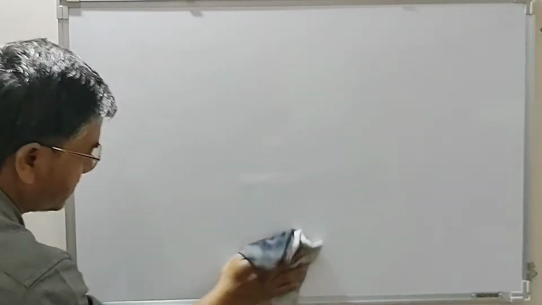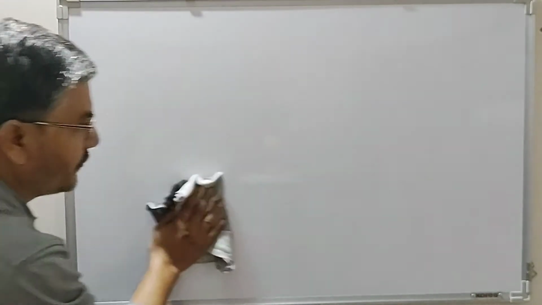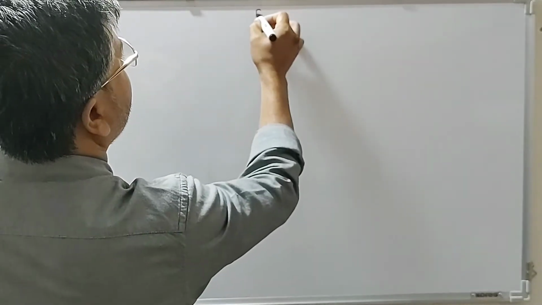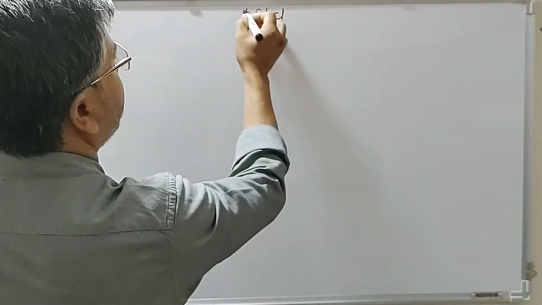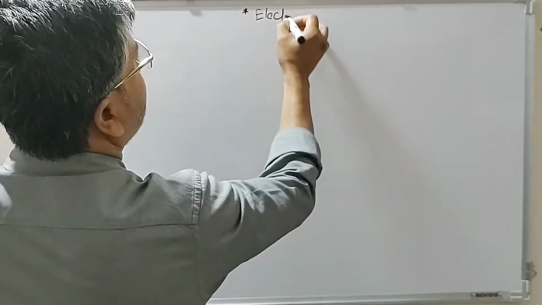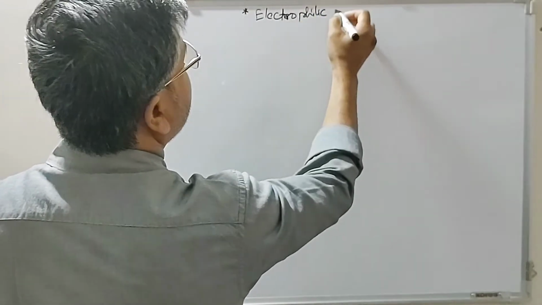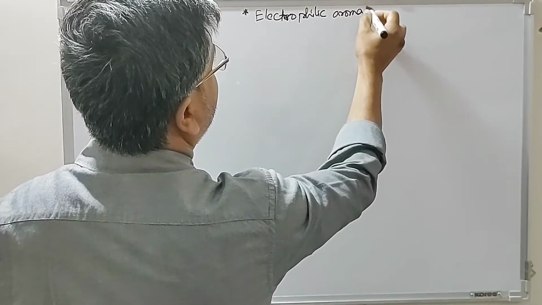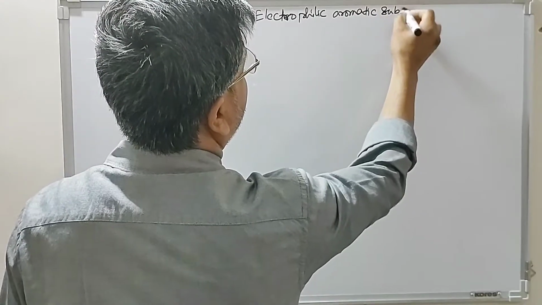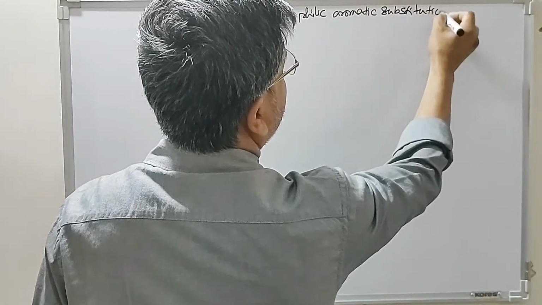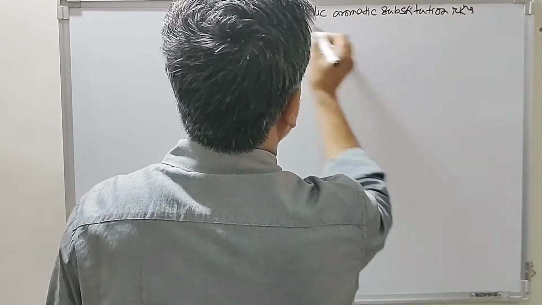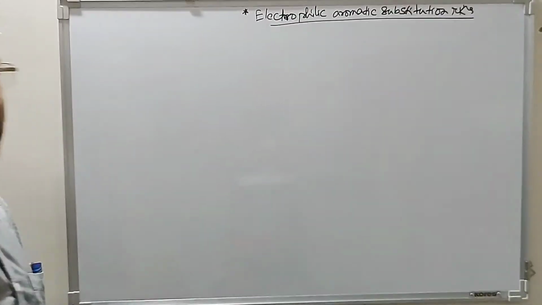Now, apart from these reactions, there are very important reactions of phenols, which is known as electrophilic aromatic substitution reactions. So this is a very important reaction. Electrophilic aromatic substitution reactions of phenols.